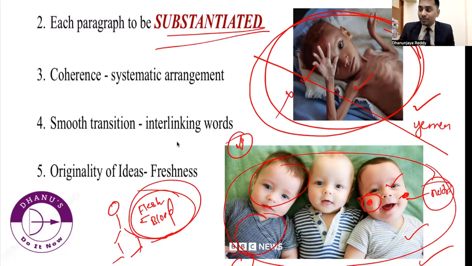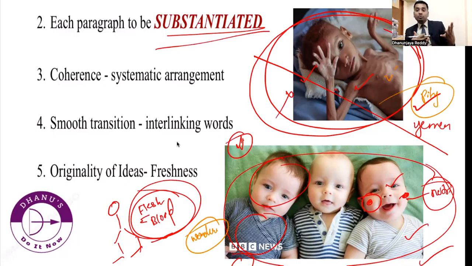Because if the essay appears like this, people feel pity for you and pity for your essay. Here they will feel wonder. So you have to make people wonder, not pity. Right? People should not feel pity by looking at your answer. They should wonder, okay, how beautifully they have written. Otherwise, it will be just like this.